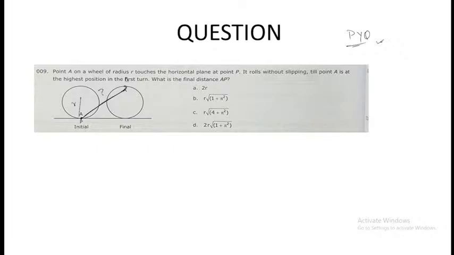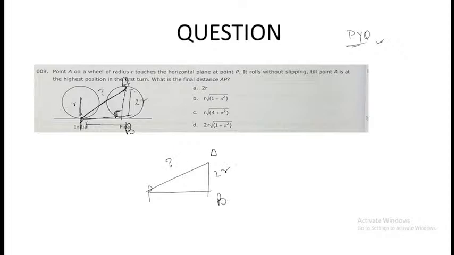But if you apply two basic logics, first is extrapolate it. Try to make a triangle. Now it's a right angle triangle. All you need to find is this side, this value. This value would be equal to what? Because the radius is r, the diameter would be 2r. So if this is P, this is A, let's consider this as B. It is A, P and B, right? So this is 2r. This is something we have got.